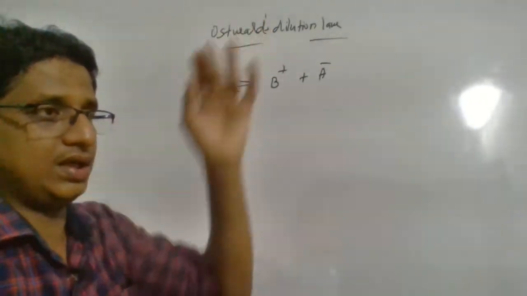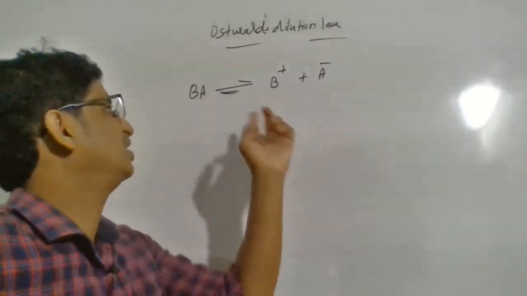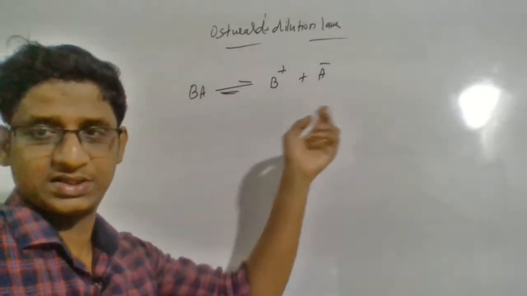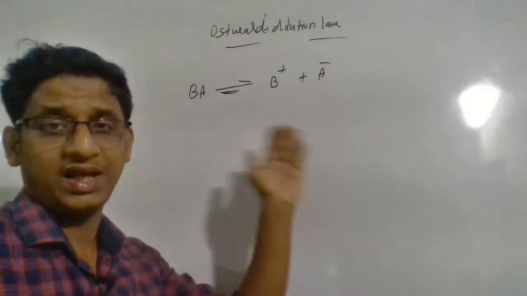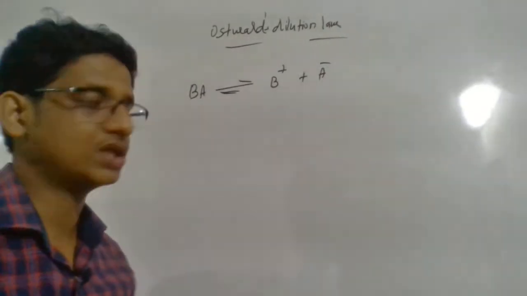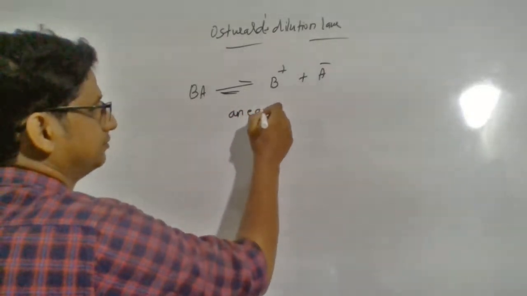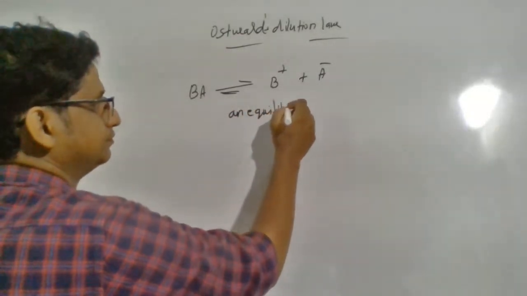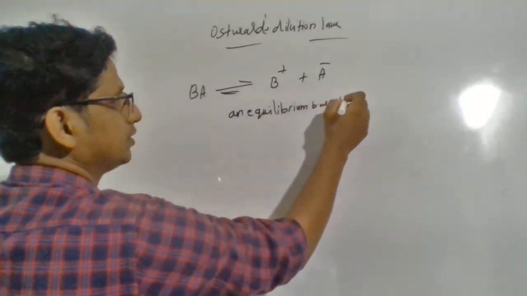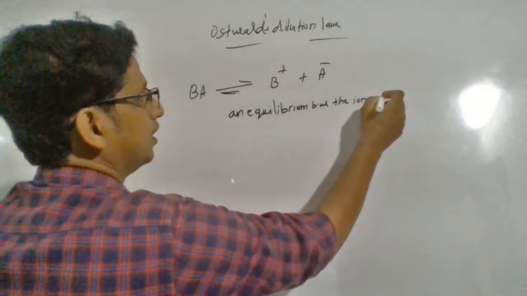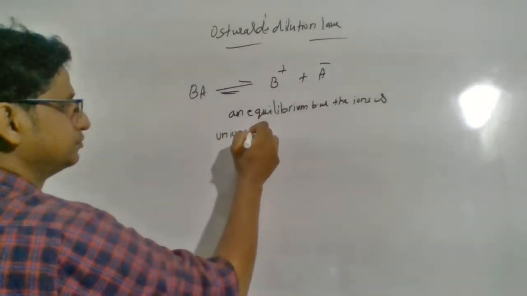According to Ostwald dilution law, when an electrolyte dissolves in water, it ionizes to the corresponding cation and anion, and there exists an equilibrium between the ions and the unionized molecule.